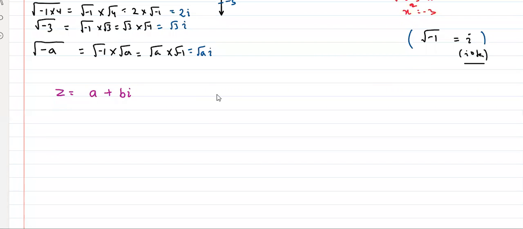Where a is the real part, and bi is the imaginary part. Clear? Makes sense? Anyone have any doubt on this point? Does it seem simple? Super easy?